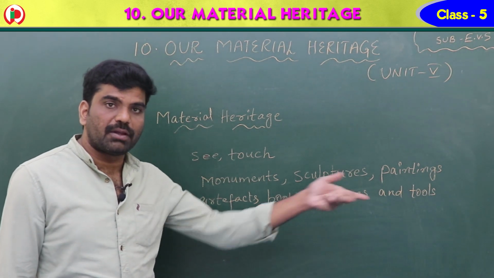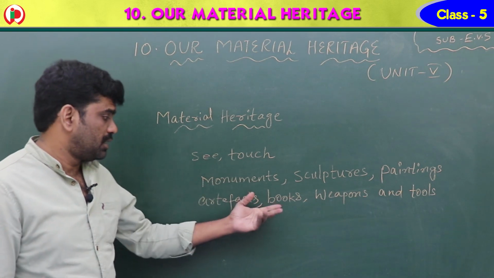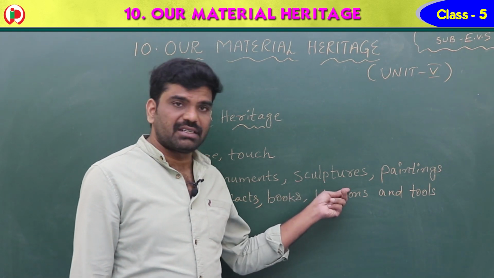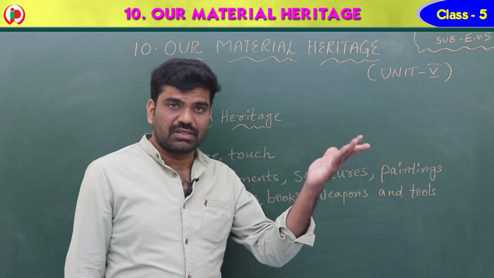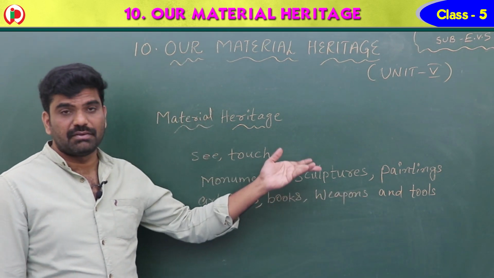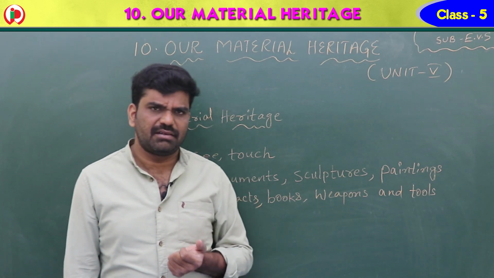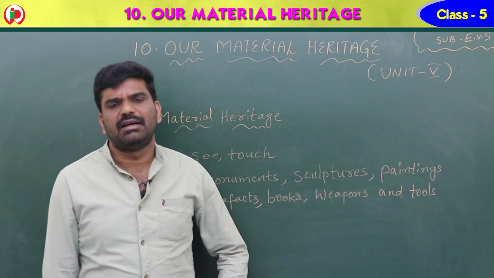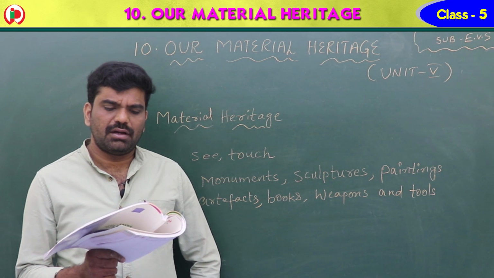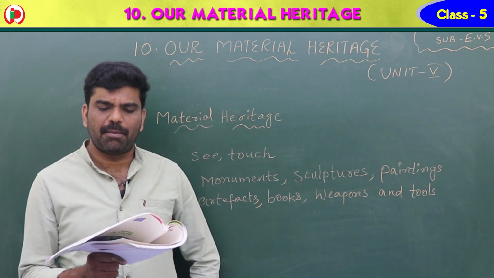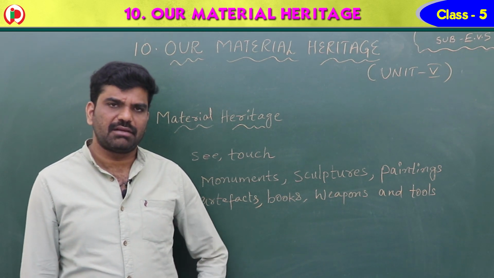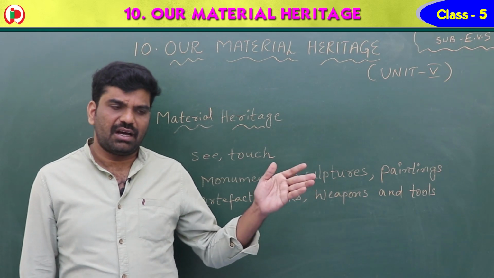So how do you know about the past? By referring to books, artifacts, arts, monuments, sculptures. You can see so many statues and sculptures, even paintings. And the weapons, all these are available in the museum, children, about the kingdoms of different kings. So in this chapter you will learn about monuments, sculptures and paintings that form a part of our invaluable material heritage. Material heritage is nothing but the things which you can see and touch even today.